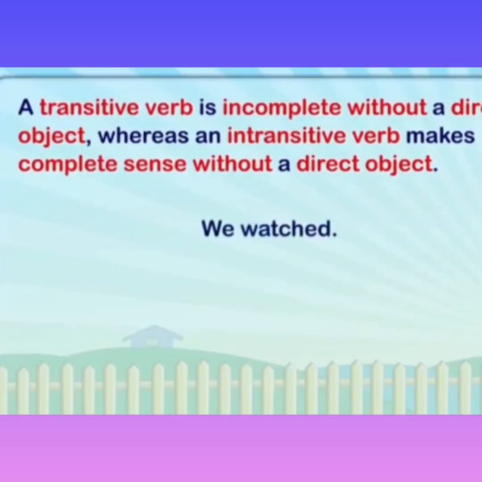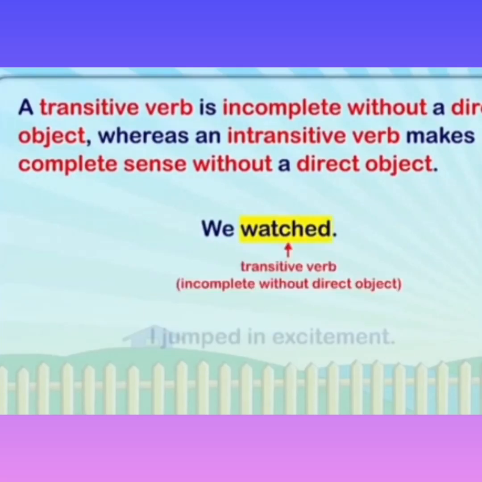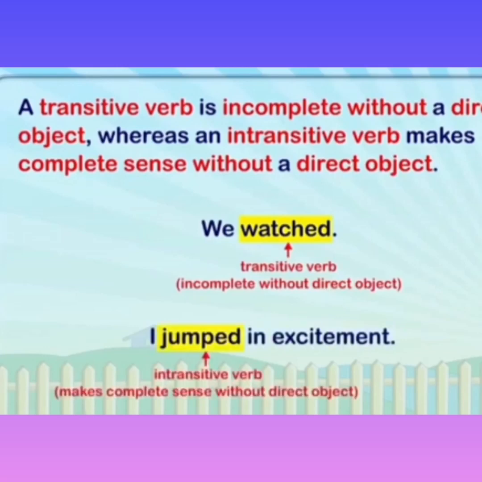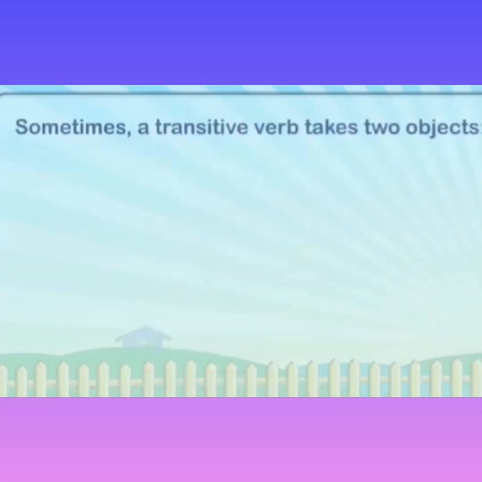For example, we washed. Yes, so in this sentence, what is washed? It's a transitive verb. I jumped in excitement. So here, what is jumped? It's an intransitive verb. Sometimes a transitive verb takes two objects. That is a direct object and an indirect object.